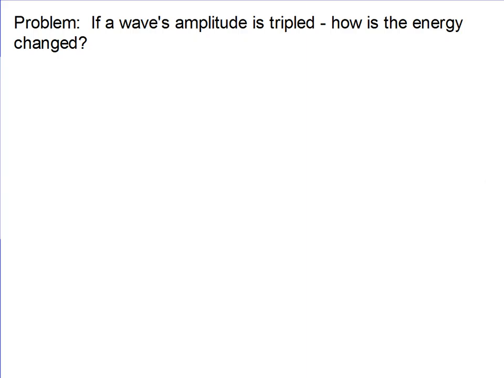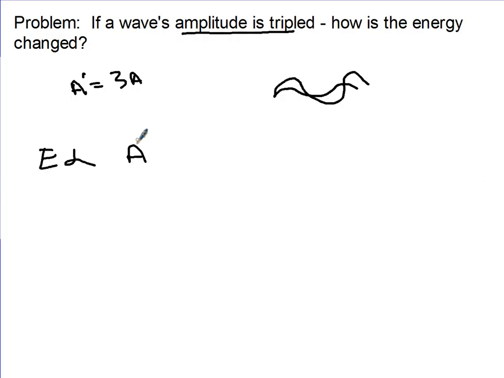Let's try a problem. If a wave's amplitude is tripled, how is the energy changed? Oh, let's see. I know the amplitude becomes 3 times the original amplitude. So we're going from a low wave to a much higher wave. I know that the energy is proportional to the amplitude squared. So if I put 3 in here, I see that 3 squared is 9. So the new energy will be 9 times the old energy. That's a pretty efficient way of moving energy.